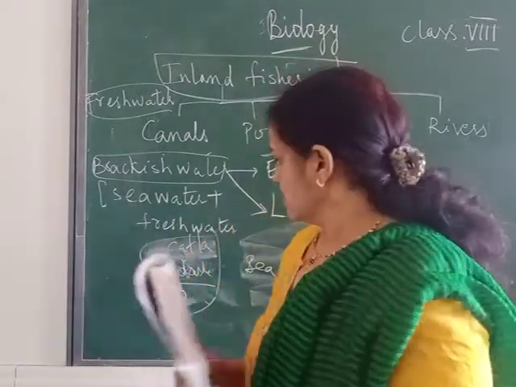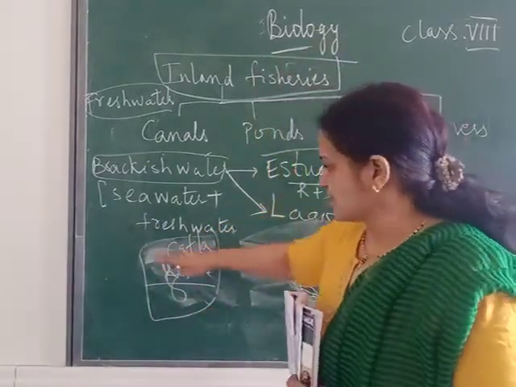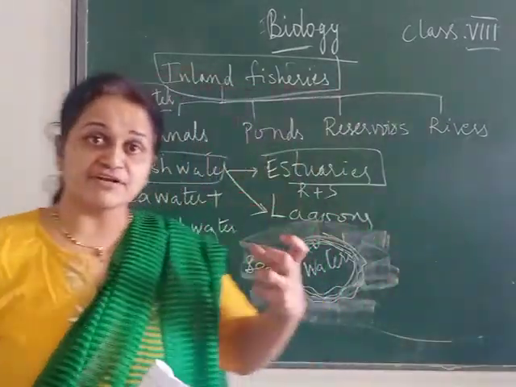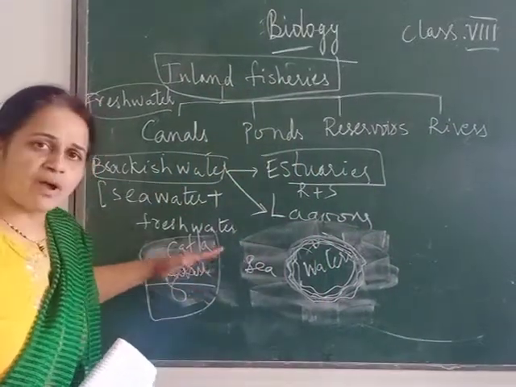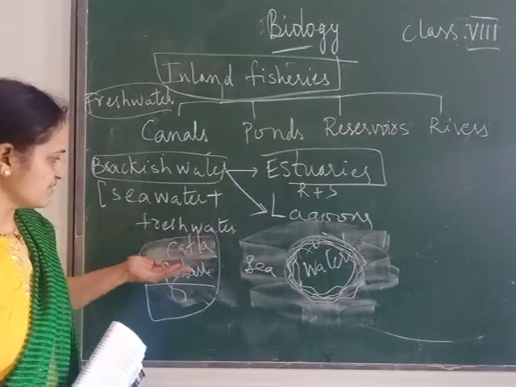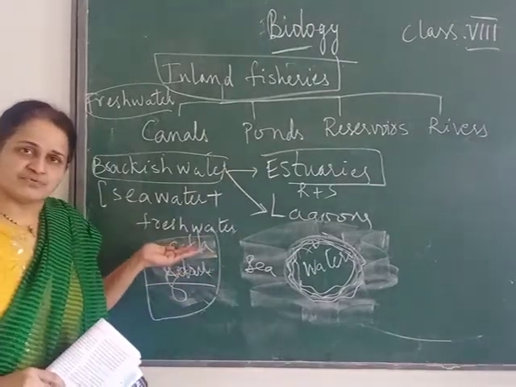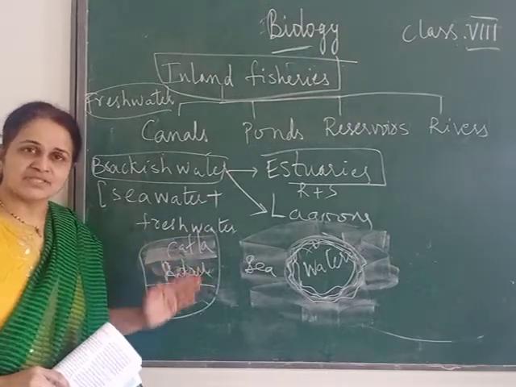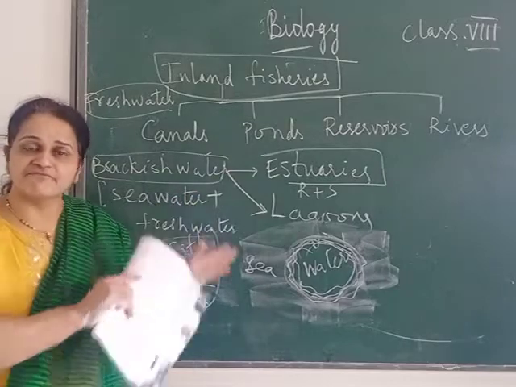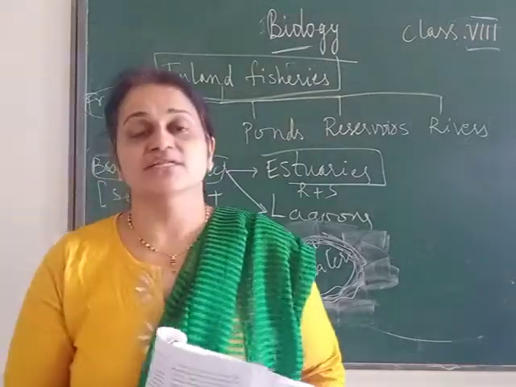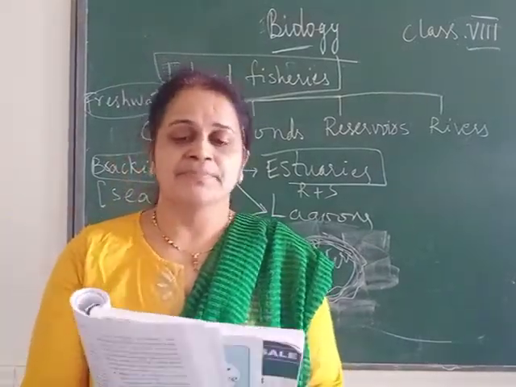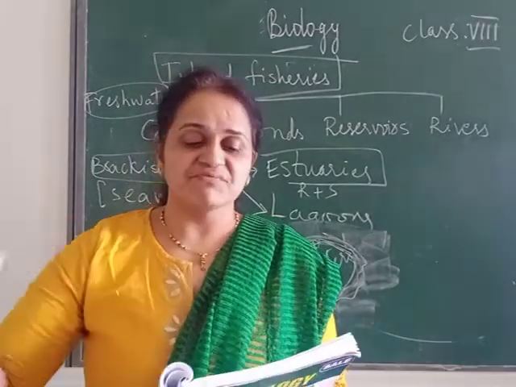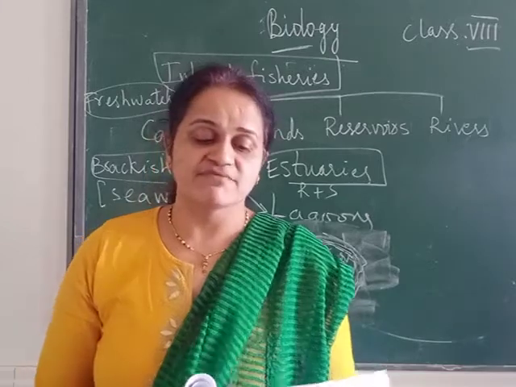See, so everyone, if it is a fish pond, they have taken different types or varieties of fishes. And when we take different varieties of fishes, they are not competing here because katla will take only the surface food, while rohus will take the middle portion. So in this way you can see there are different fishes in the same fish pond. That is called a composite fish pond. These species can use all the food in the pond without competing with each other. This increases the fish yield from the pond.